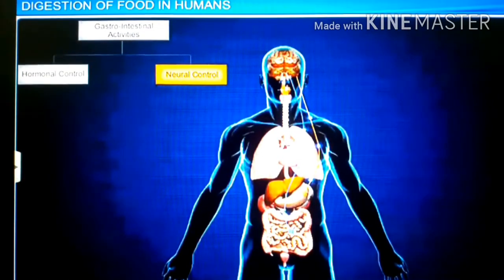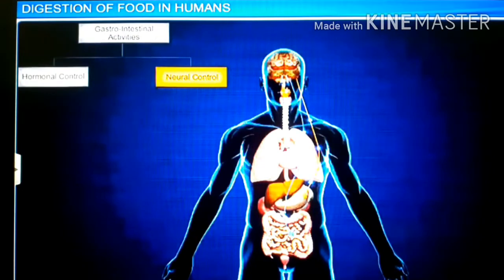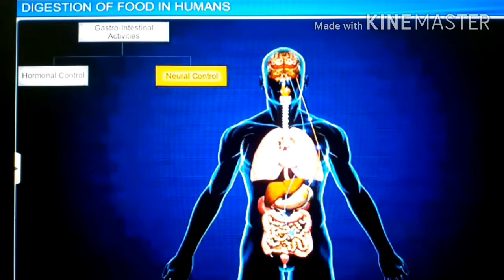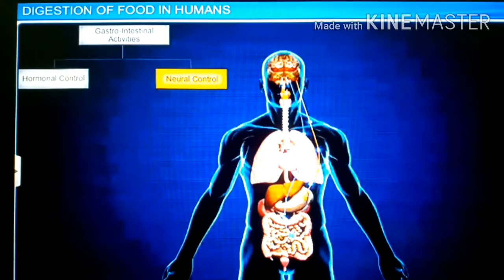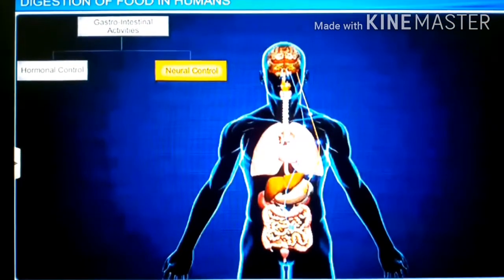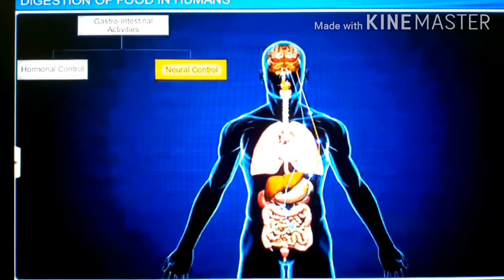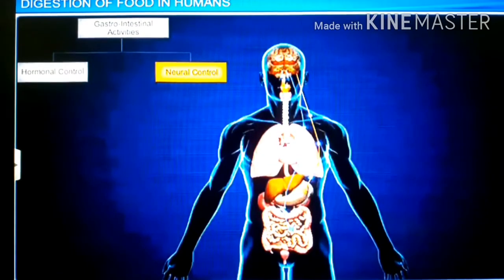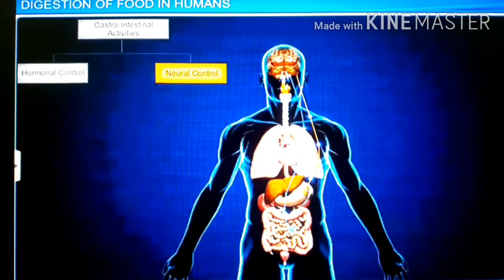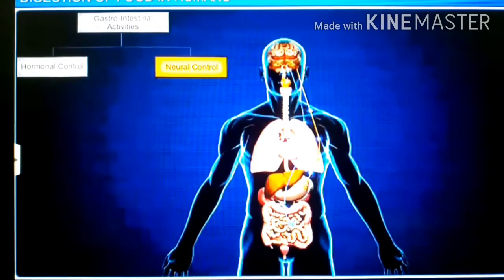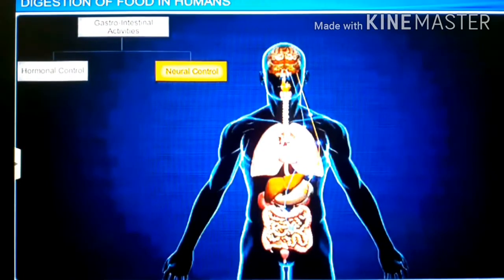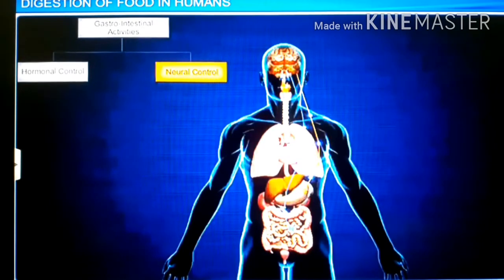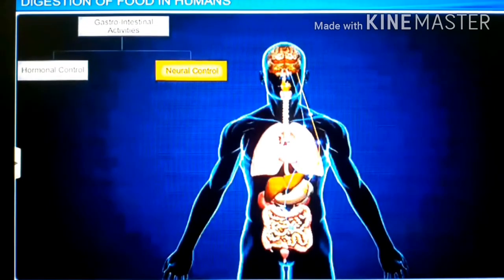Particularly, the vagus nerve is very important. The sight and smell of food send signals to the brain, which stimulate secretion from the salivary and gastric glands. So in this way, neural control and hormonal control of digestion take place.